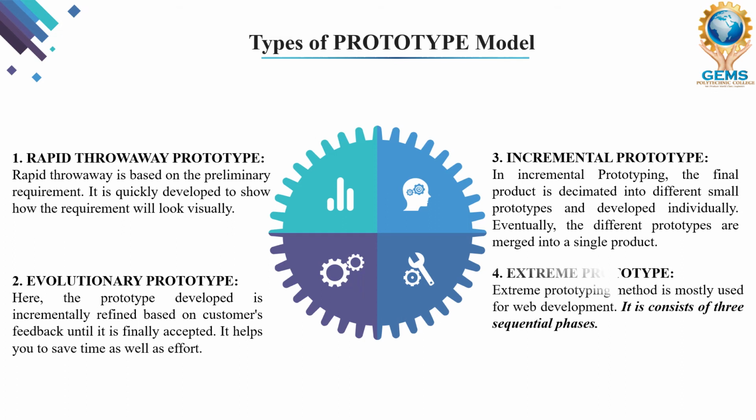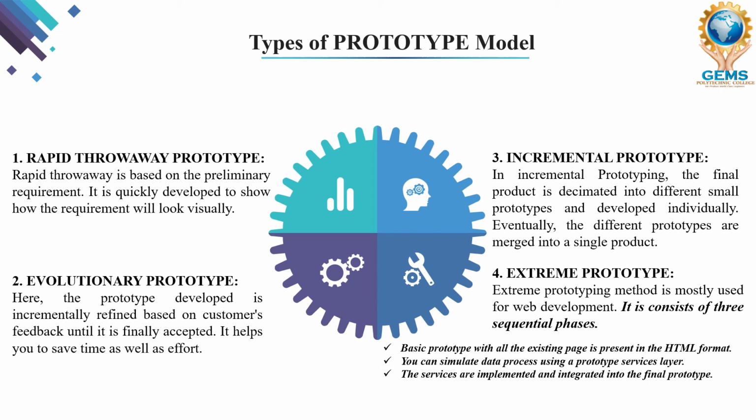And at last we have an extreme prototype. So extreme prototyping method is mostly used for web development. So the fourth type of prototype model is mostly used for the development of websites. So it consists of three sequential phases. What are the three sequential phases? We are going to see here.